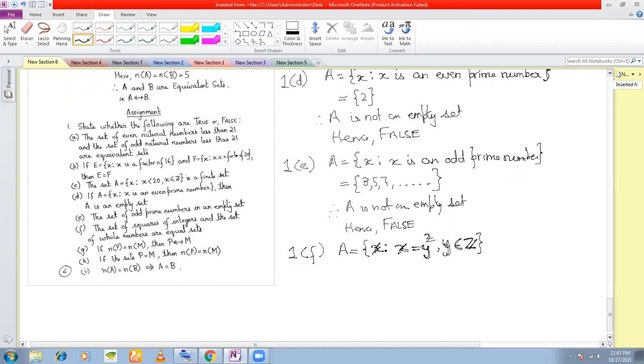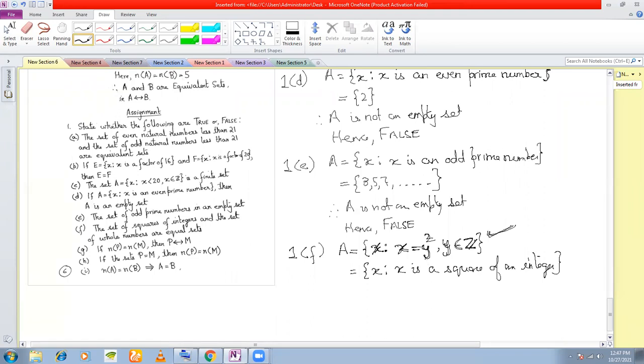Now is it okay? Yes, sir. Or you can simply write this as {X such that X is a square of an integer}. Okay. Both are correct, but this is a more technical representation. This is a better representation. Try to learn this one.